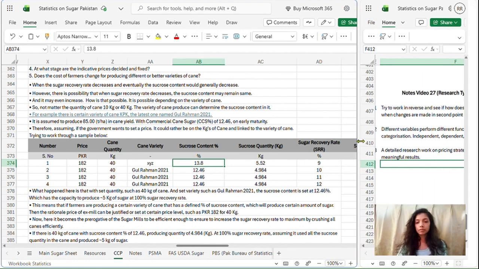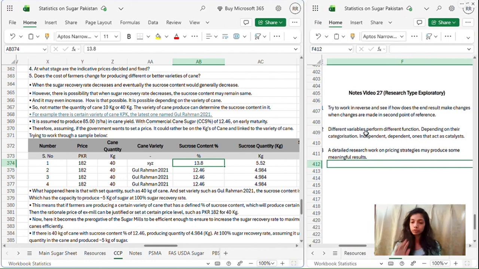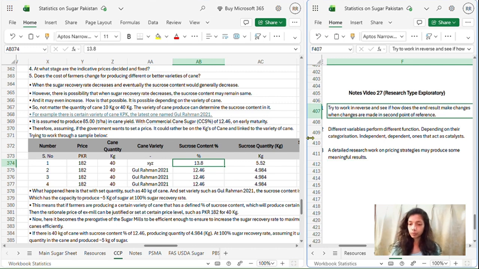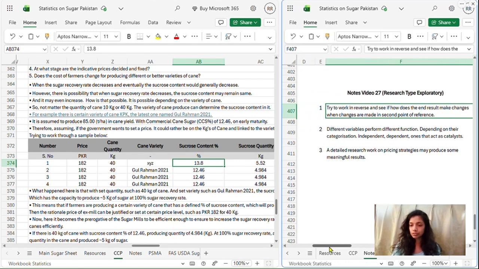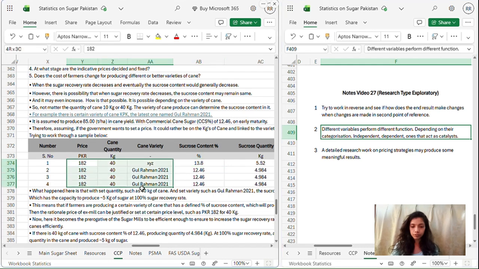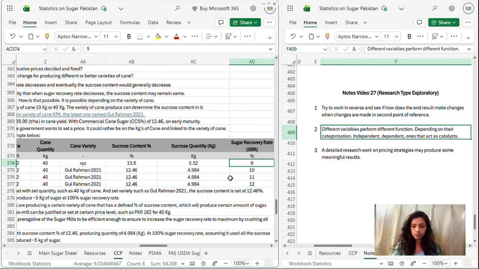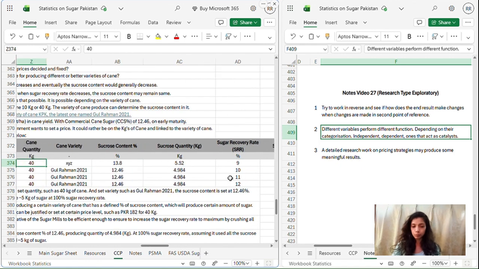So now I'm just going to read out the points here. Point number 1 says, try to work in reverse and see how the end result changes when changes are made in the second point of reference. So these were the first point of reference, this was the second point of reference, and this was the third point of reference. We made changes in the second point of reference, that is cane variety and sucrose content.